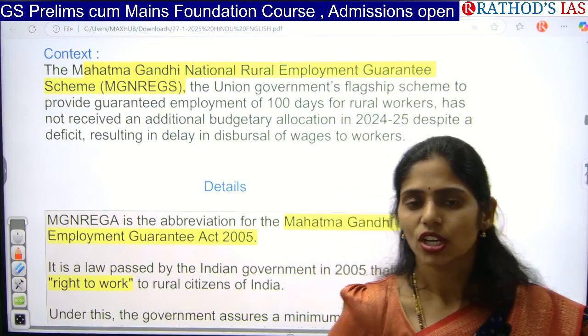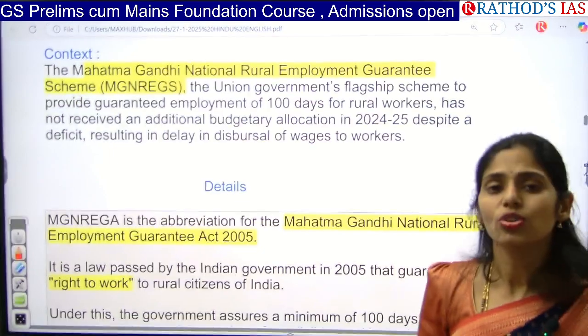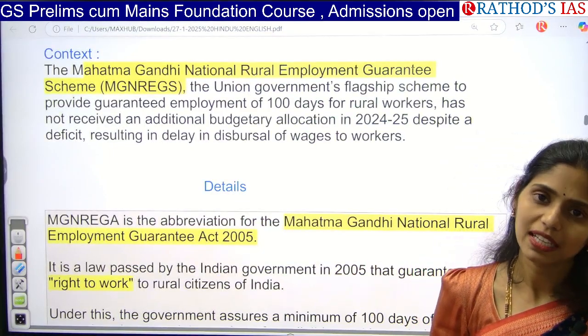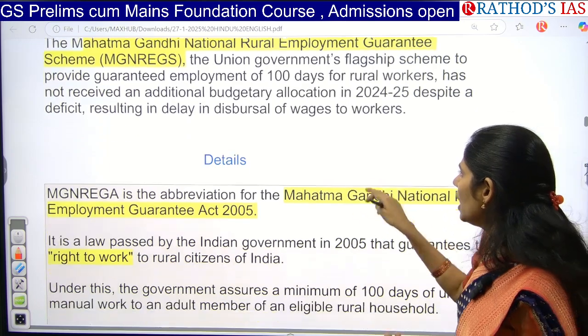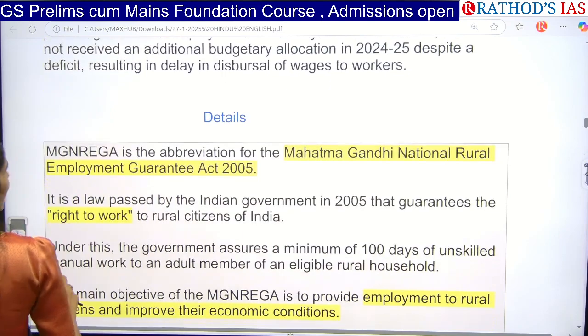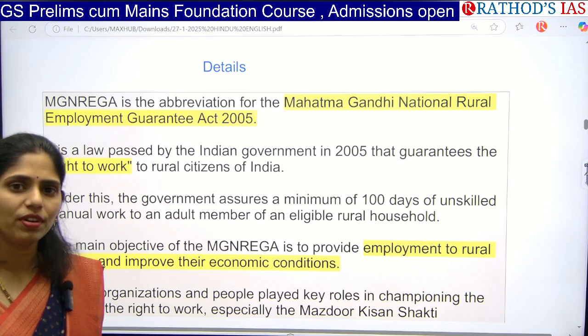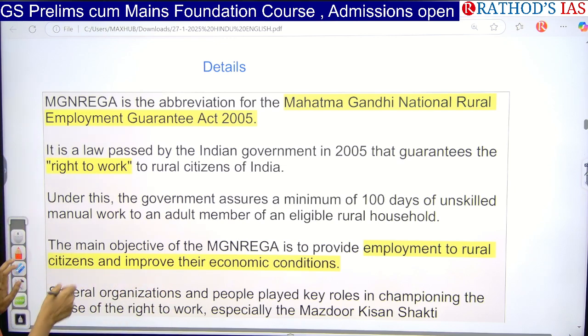So to contain that, government came up with providing of asset creation work in these villages, so that entire villages will get empowered. And actually this scheme is facing lack of funds, so the people who are working under this MGNREGA are not getting proper wages. So if you see some facts